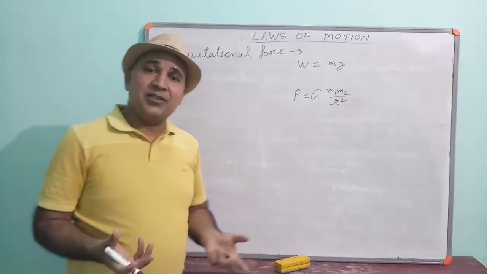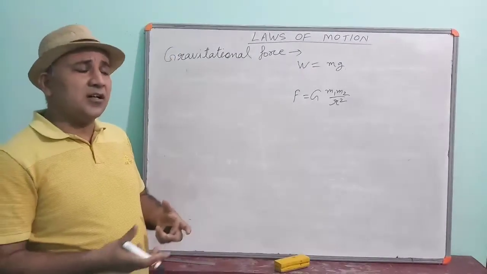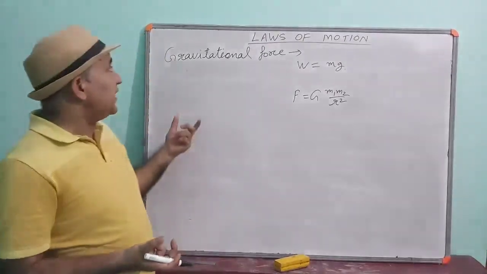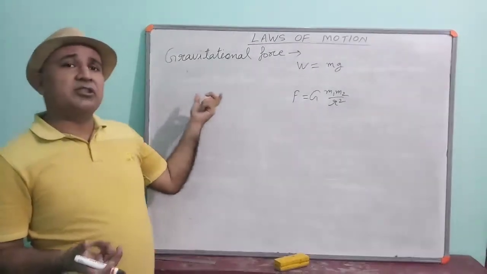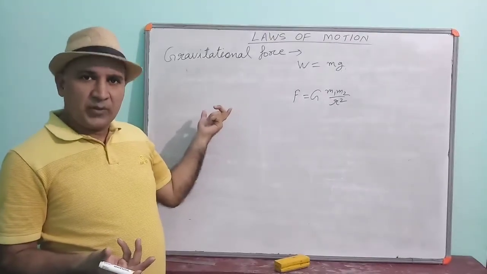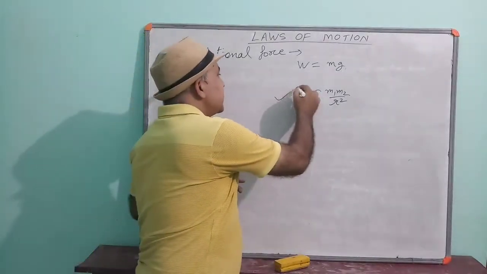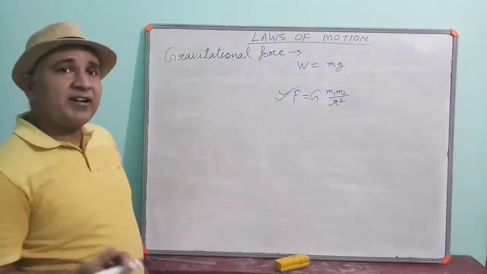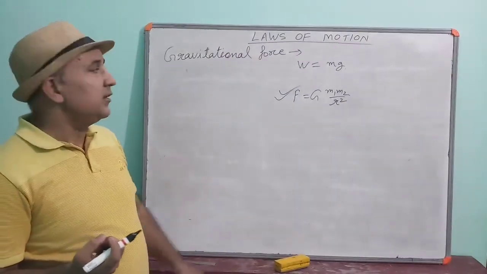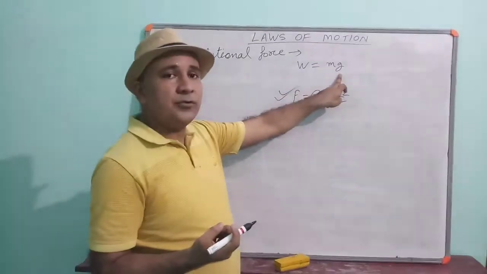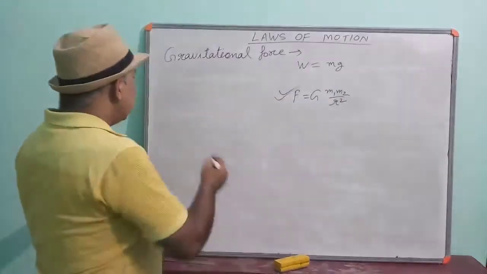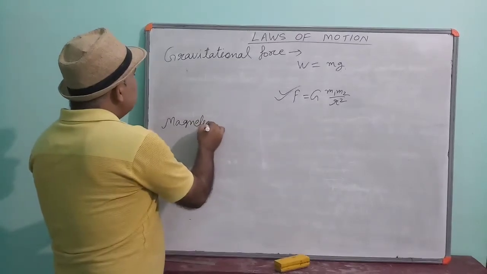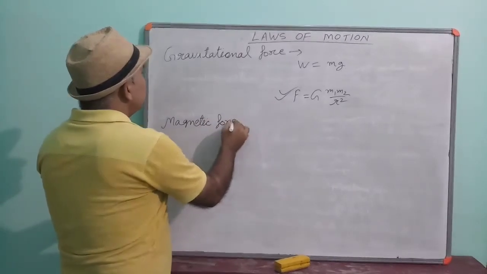According to Newton, in the universe, all the objects are attracting each other by a force. That force is called universal gravitational force. The Earth is attracting every object towards it. That is equal to m into g. Next, a non-contact force example is magnetic force.